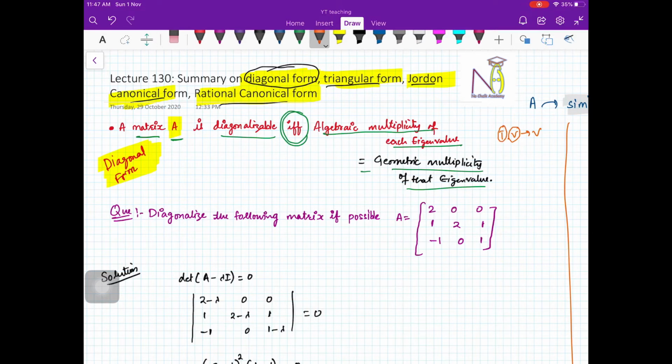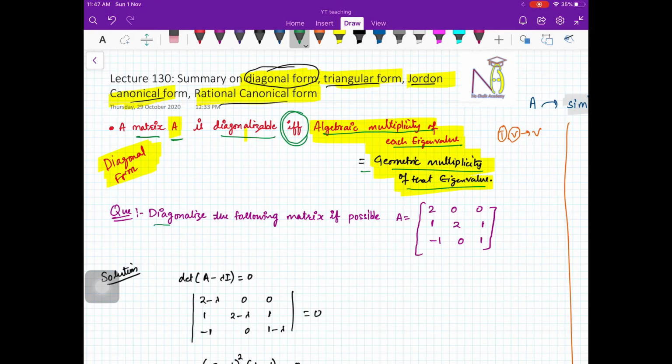So all the theorems we have done, but this is the most useful test for solving the problems. Okay, so that is why I have cited it here. They are equivalent. Any other test you will see, they are equivalent to this test. Here we are saying a matrix A is diagonalizable if and only if you compute all the eigenvalues of that matrix, and for all the eigenvalues the geometric multiplicity and algebraic multiplicity should be the same.